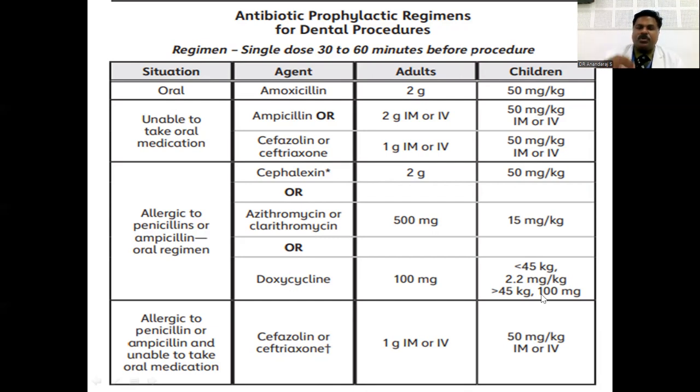And again, suppose you haven't given the antibiotic prophylaxis, and in the middle of the procedure you come to know that the child is in a high risk group, you can give the antibiotic prophylaxis during the procedure also, and thereby prevent infective endocarditis. The risk of infective endocarditis can be reduced.